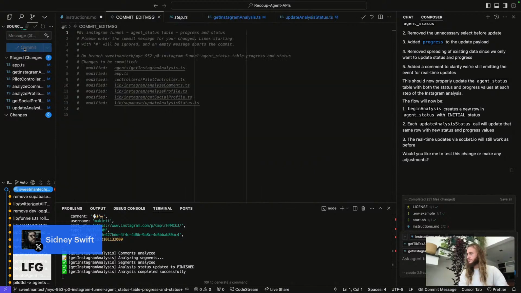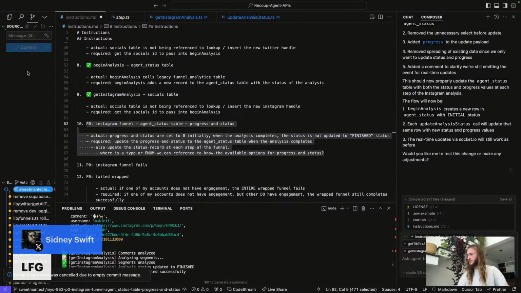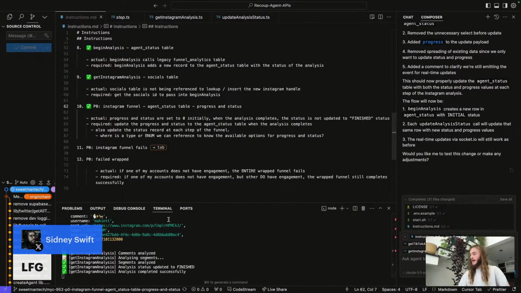I'll commit it. Oh, I forgot to add a message. Close out of this. The commit message, we just copy from here, paste it in so that we don't have to think about the commit message, but it's verbose and helpful and not just "made change," which is what a lot of devs will leave in their code reviews. Add our check marks that we mark it. And now the moment of truth.